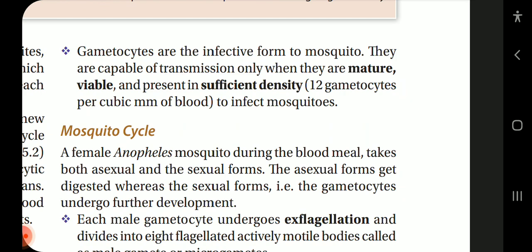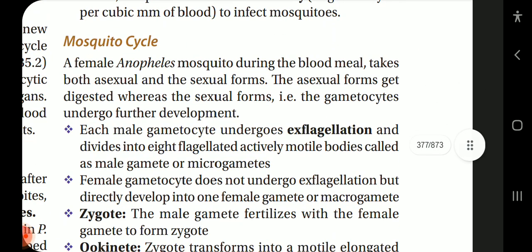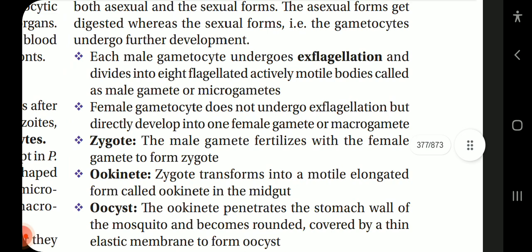The mosquito cycle. A female Anopheles mosquito during the blood meal takes both asexual and sexual forms. The asexual forms get digested, whereas the sexual forms, that is gametocytes, undergo further development. Each male gametocyte undergoes exflagellation and divides into 8 flagellated, actively motile bodies called male gametes or microgametes. The female gametocyte does not undergo exflagellation but directly develops into one female gamete or macrogamete.